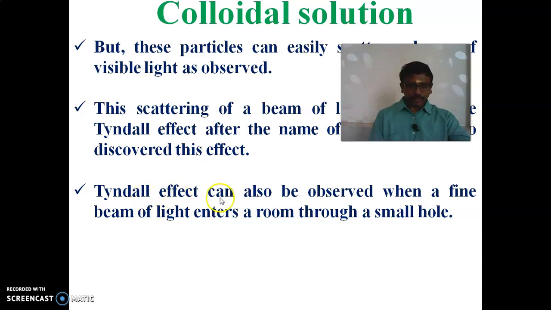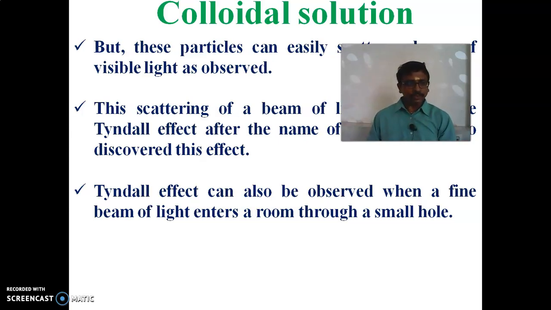The Tyndall effect can also be observed when a fine beam of light enters a room through a small hole. Assume the room is completely closed, and there is a small hole in it. Through that hole, a beam of light is produced.